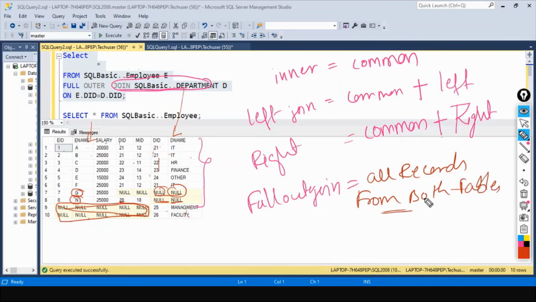This is about inner join, left join, right join and full outer join.